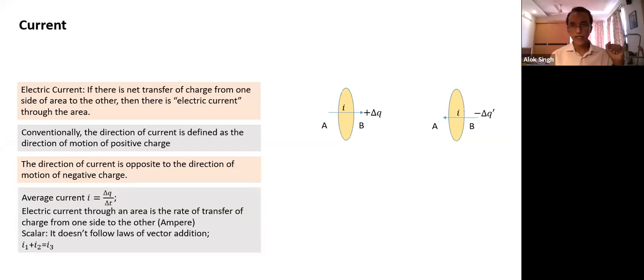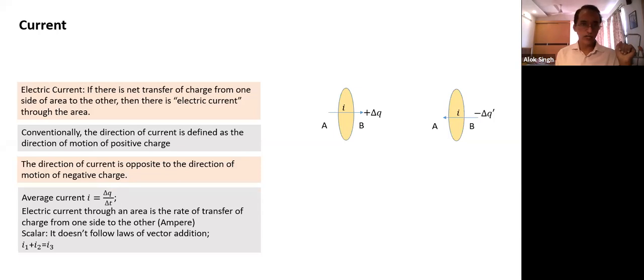And how do you define current? Current is the rate at which charge transfer takes place. If the charge transfer is delta Q, it will not happen in zero time. It will take some time. Average and instantaneous values are similar to what we have come across right from the first chapter of kinematics. Average value when time is significant, instantaneous value when the time approaches zero.